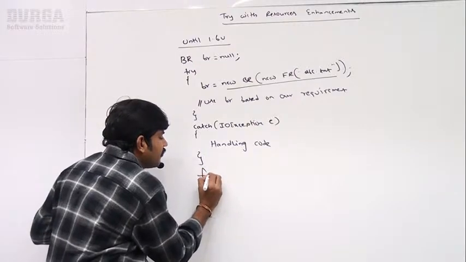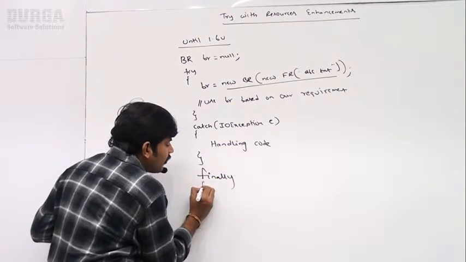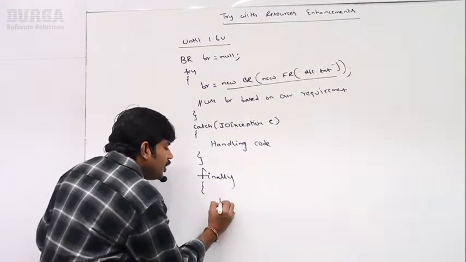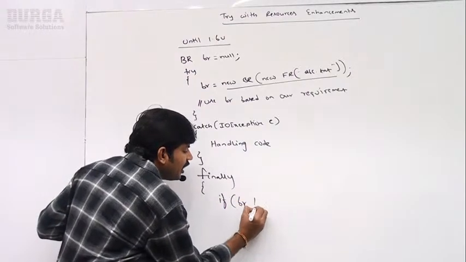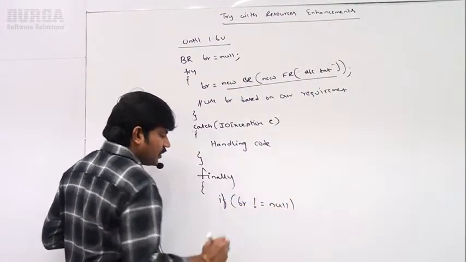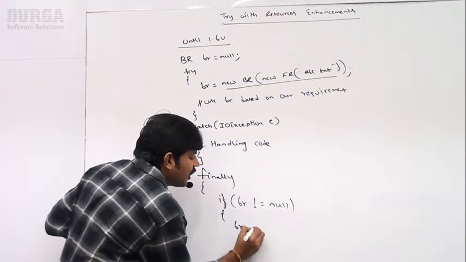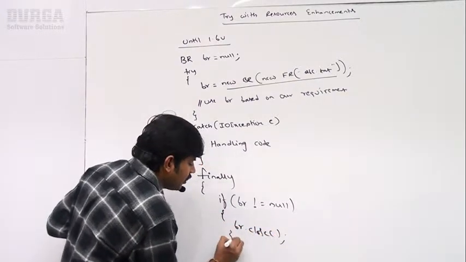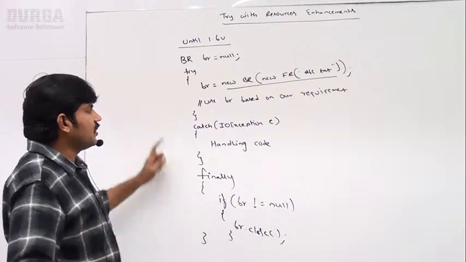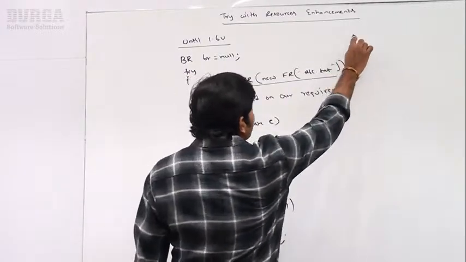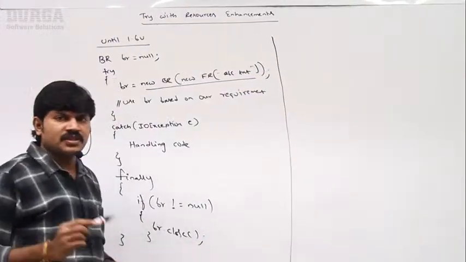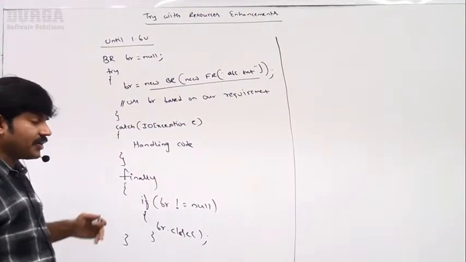Sir, let me write the finally block. Finally, if br is not equal to null, if br is not null, then br.close(). That's all, sir. Until the 1.6 version, this is our way of writing the code.